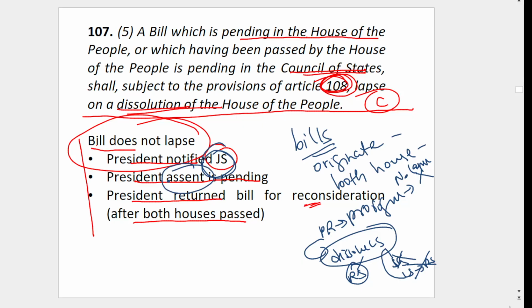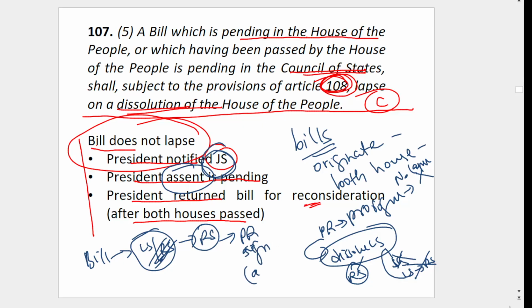If the president's assent is pending, that's okay, because Lok Sabha passed it and Rajya Sabha passed it, and now it is pending with the president. You may know that first a bill is introduced in either house, Lok Sabha or Rajya Sabha, with some exceptions. Let's say it is introduced in Lok Sabha, then it will go to Rajya Sabha. Then the president has to sign, that is, give assent. Then the bill becomes an act. This is the procedure.